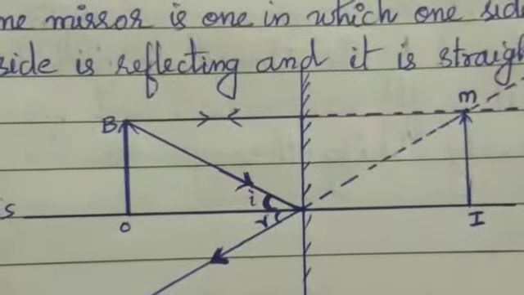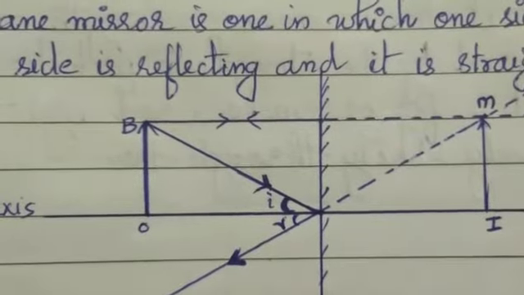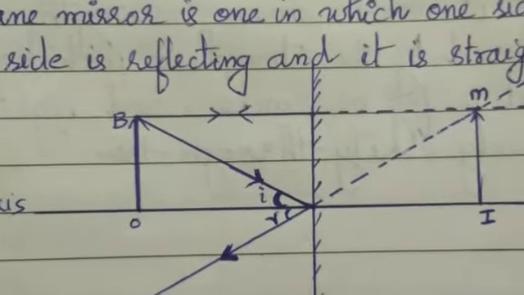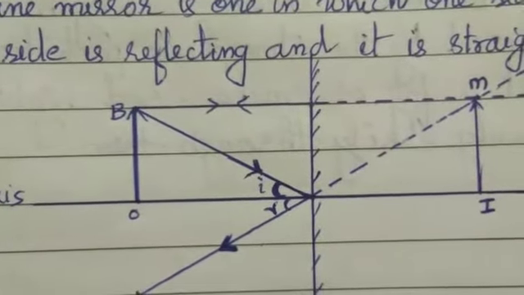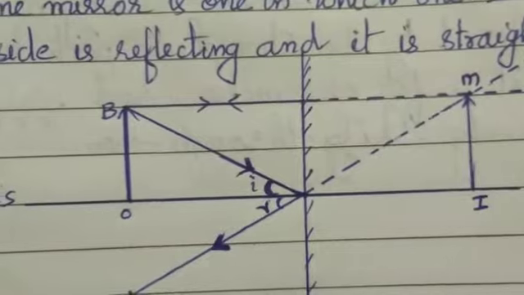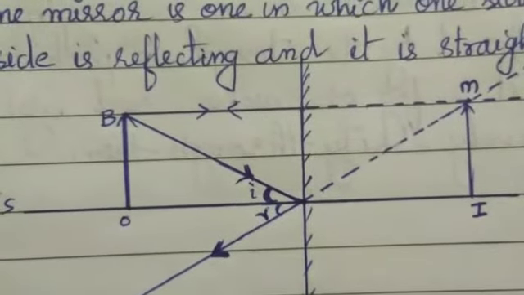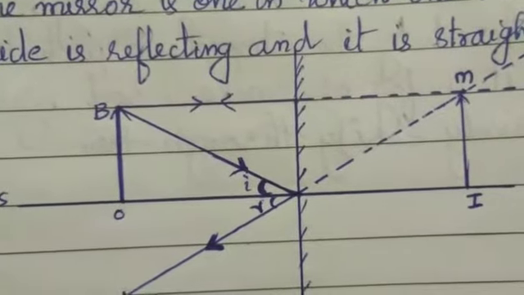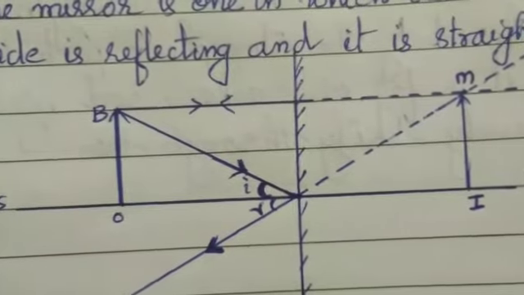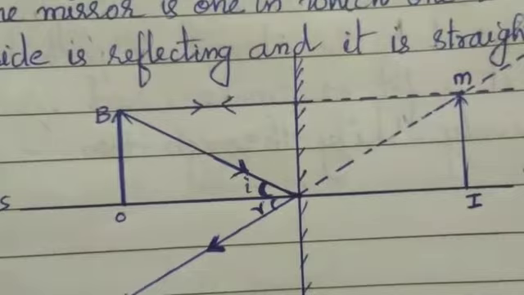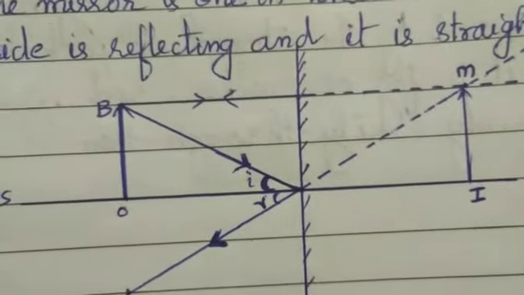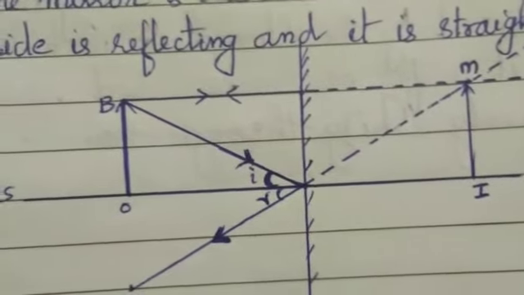Now, about the images formed by mirrors. There are two types of images formed by a mirror. The first type is real image and the second type is virtual image. What is a real image and what is a virtual image? A real image actually forms in front of the mirror. A real image always forms in front of the mirror. A virtual image always forms at the back of the mirror.